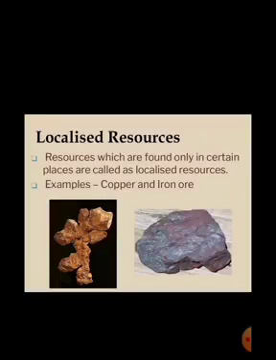Now the next is localized resources. There are some resources whose concentration can be found only in certain places but not everywhere. See, as in ubiquitous you saw we can find the resources everywhere, whereas the opposite of that is localized. That is, there are some resources whose concentration can be found only in certain places, which are not found everywhere on the surface of the earth. Here the examples given are copper and iron ore. Even fertile soil can be included in the localized, right? Because fertile soil is also not found everywhere. It is found at certain places.